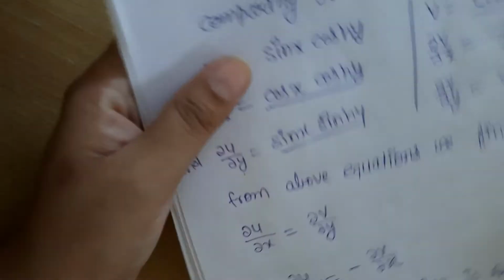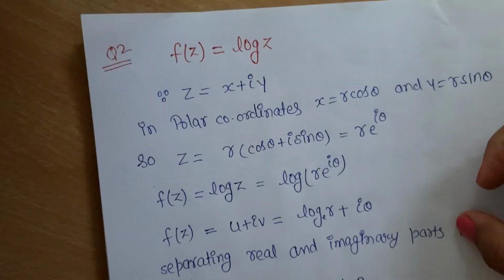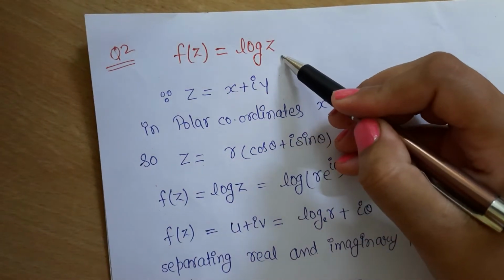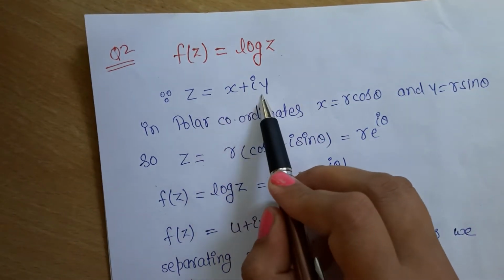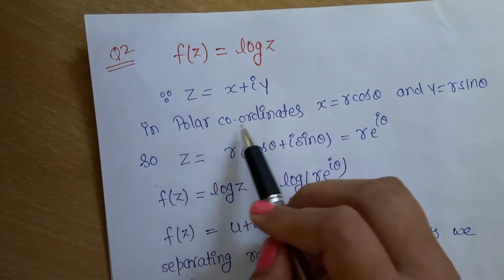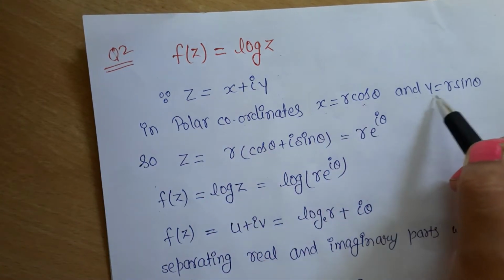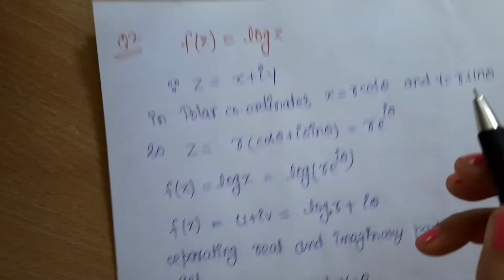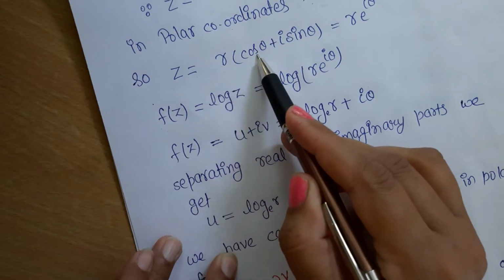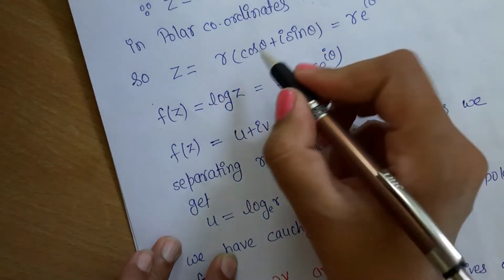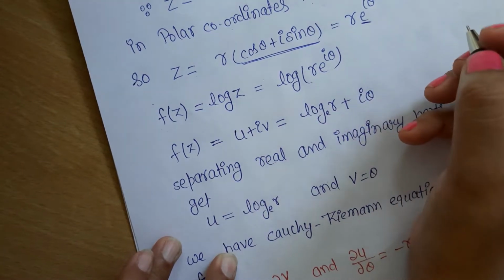Now we will take the second example, f(z) equals log z. As we know, z equals x plus iota y. In polar coordinates we have x equals r cos theta and y equals r sin theta. So we can write z equals r(cos theta plus iota sin theta), and this term can be written in polar form as e to the power iota theta.